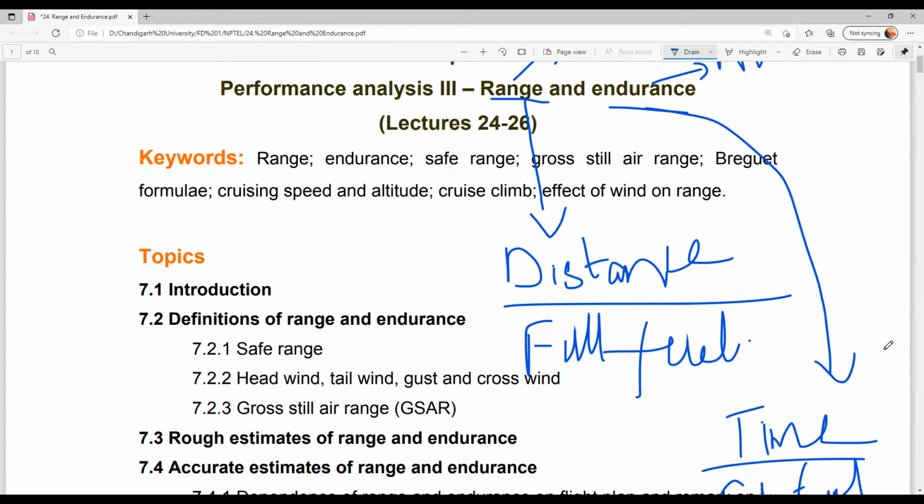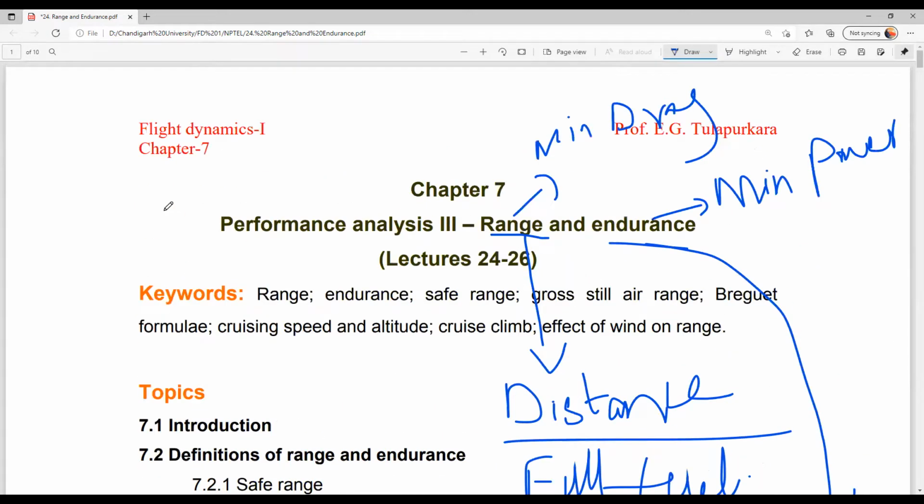As people in general, for full fuel I will expect more distance. Suppose there are two aircraft. One aircraft is giving only 3,000 kilometers, and another aircraft is giving 4,000 kilometer range.